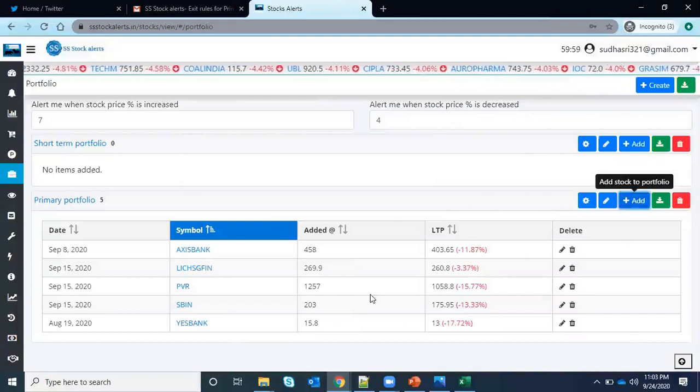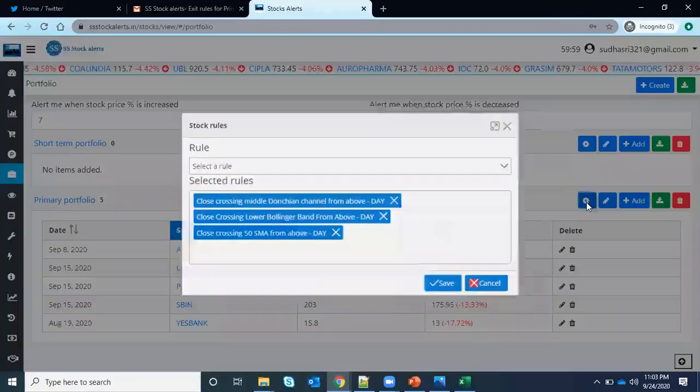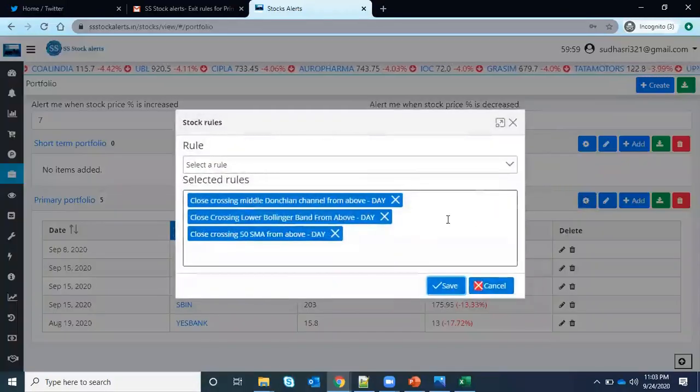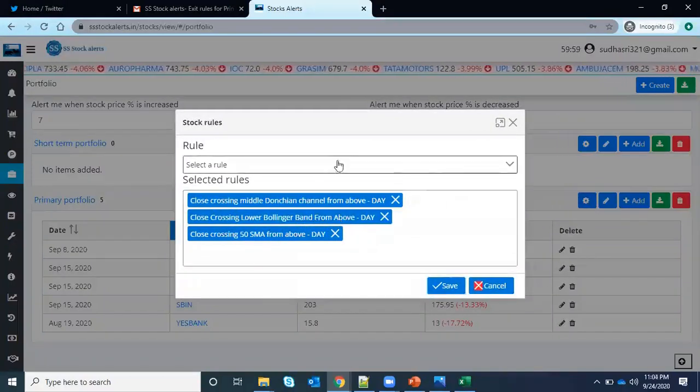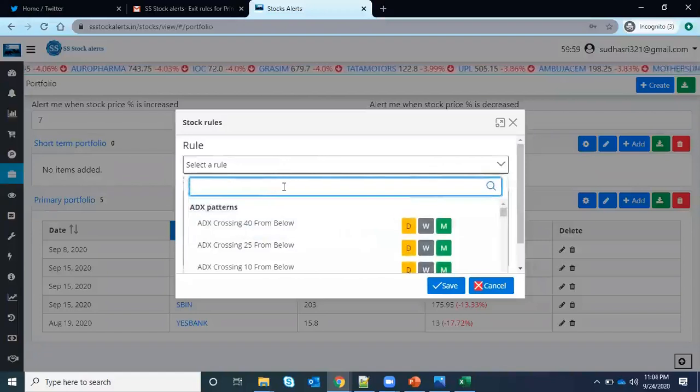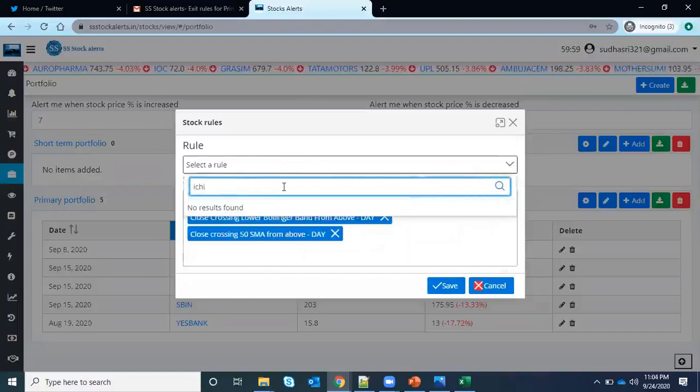Once you are done adding, you just set the rules. This is the important step, so go to edit rules. Here you can see these are my rules for when I want to exit, like when the Bollinger Band lower band is breached. If you are an Ichimoku trader, you can do it using Ichimoku also.